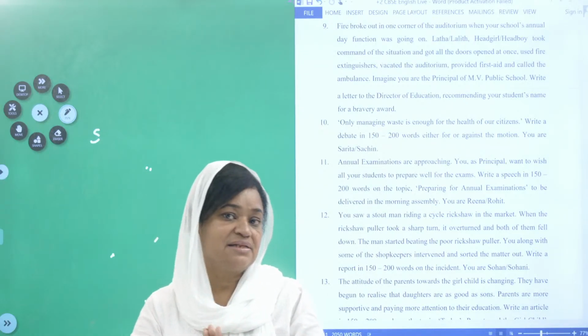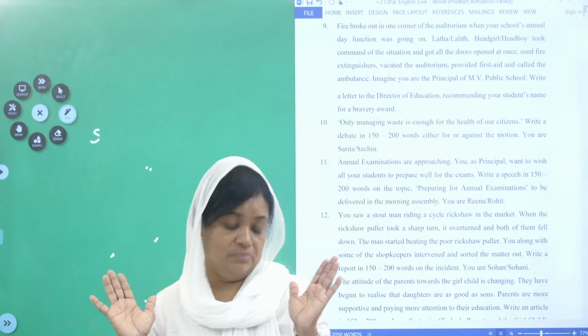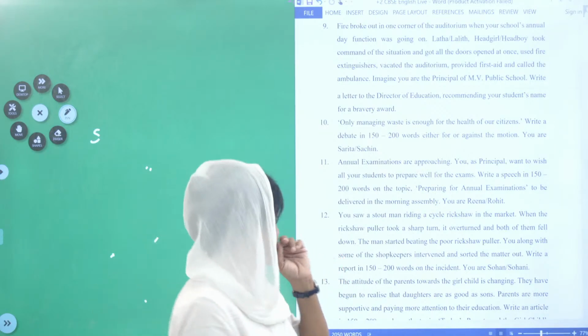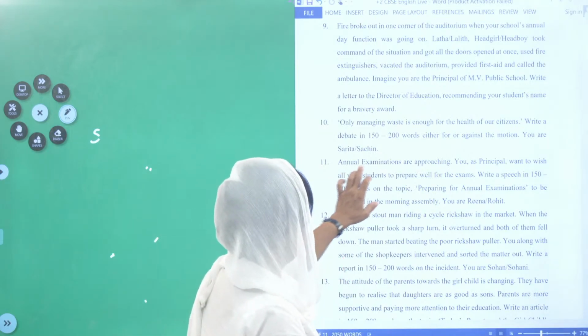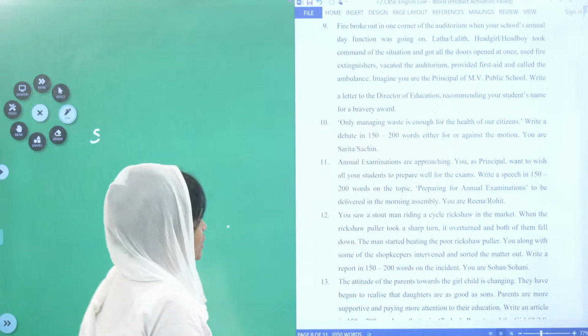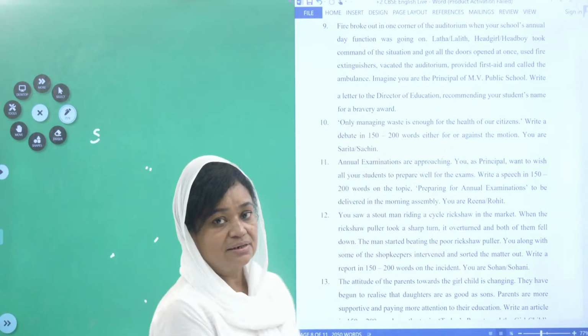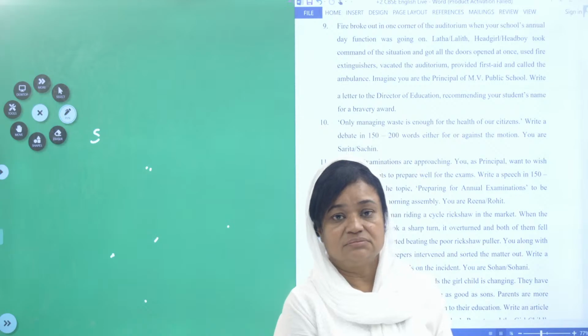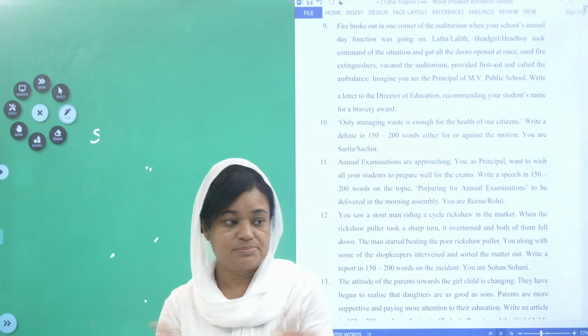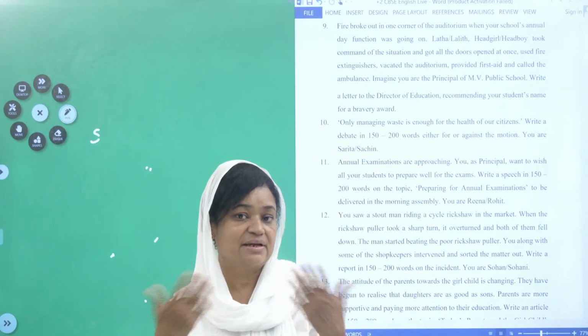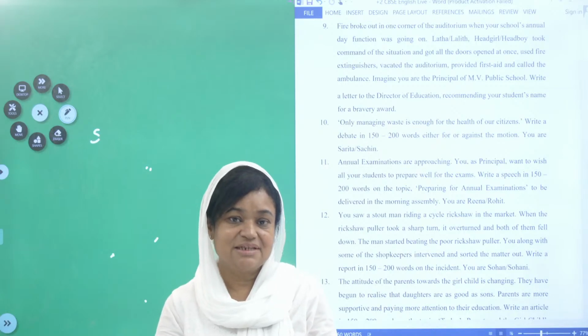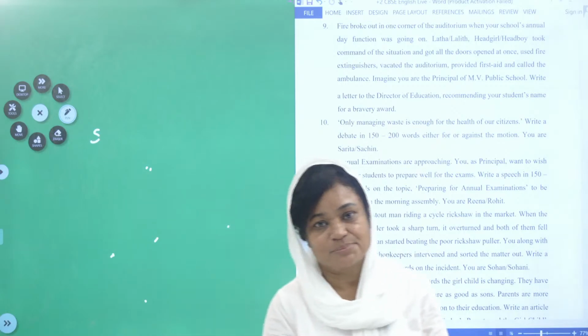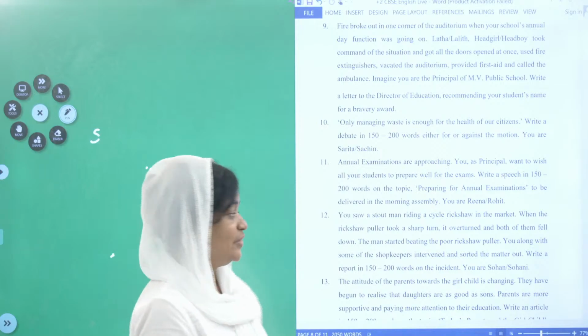If you are against it, write the points about that. Now you have to write it in 150 to 200 words. You can start with respected judges or respected teachers, like that. As you have seen in the schools, it's not much to explain, children. You all very well know that.